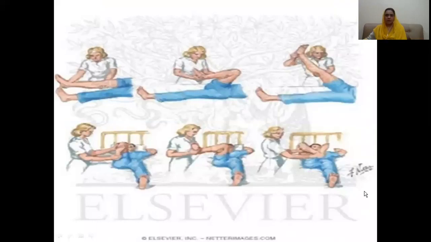Okay, this is an example of how ROM exercises can be performed, and obviously you know that there are ROM exercises. There can be passive range of motion, there can be active range of motion, there can be active assisted range of motion.